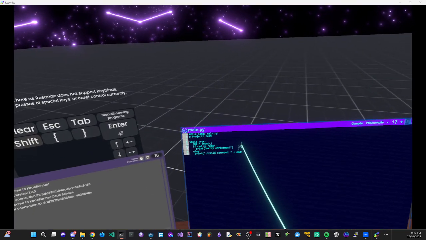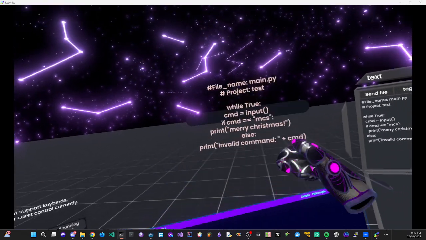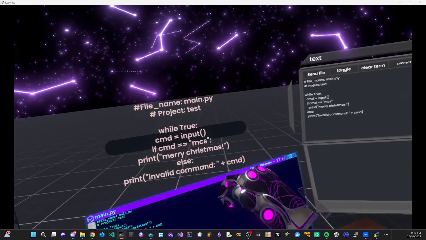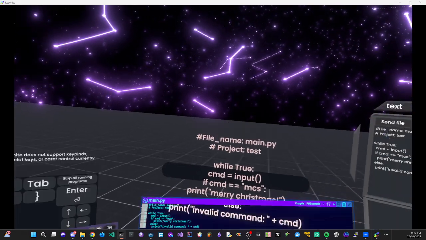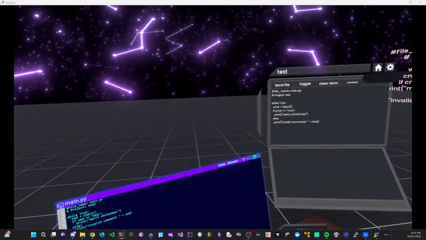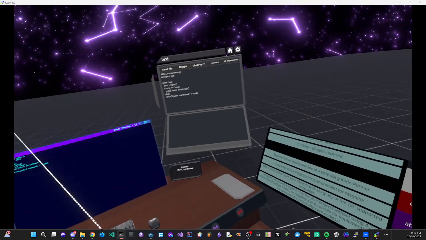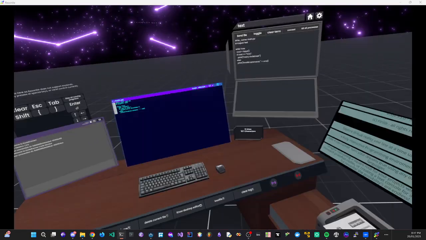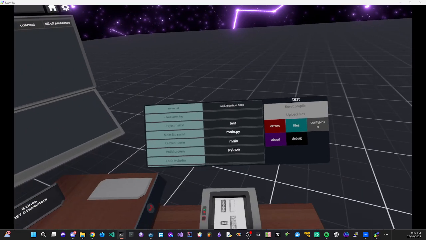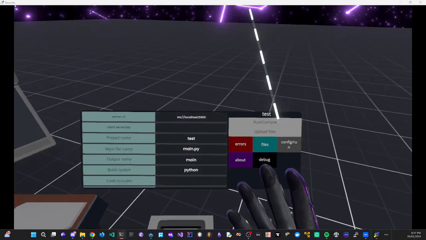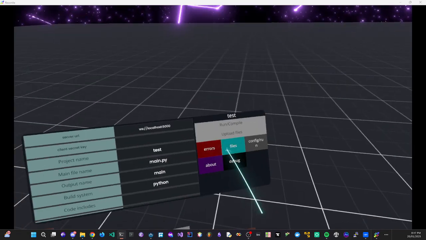In our main program, we have a Python program that, while true, takes in input and checks to see if the command is MCS. If so, it prints Merry Christmas. This is synced between both of our projects. You can go and check everything out using the link in the description, get the releases, and have fun with CodeRunner. You can then go to config/run, you find all of your variables, you make sure they're all correct. So test is test, the main.py. Yep, everything seems to be fine.